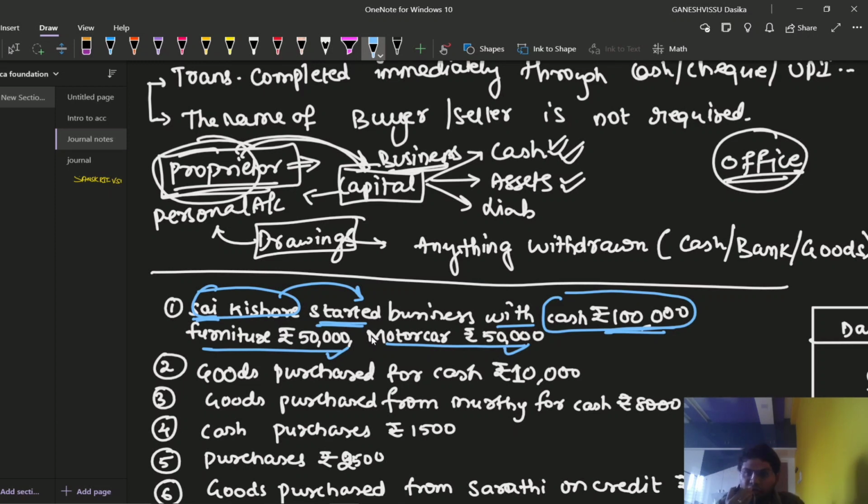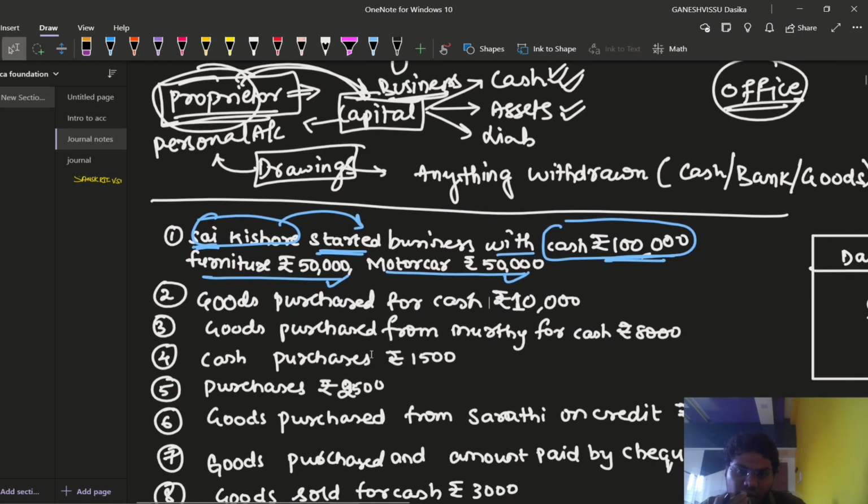While identifying the transactions, we need to identify which accounts are dealing with that one. There are personal accounts and real accounts. And one more thing: in a journal entry, it doesn't mean that only one type of account will be maintained in one transaction.